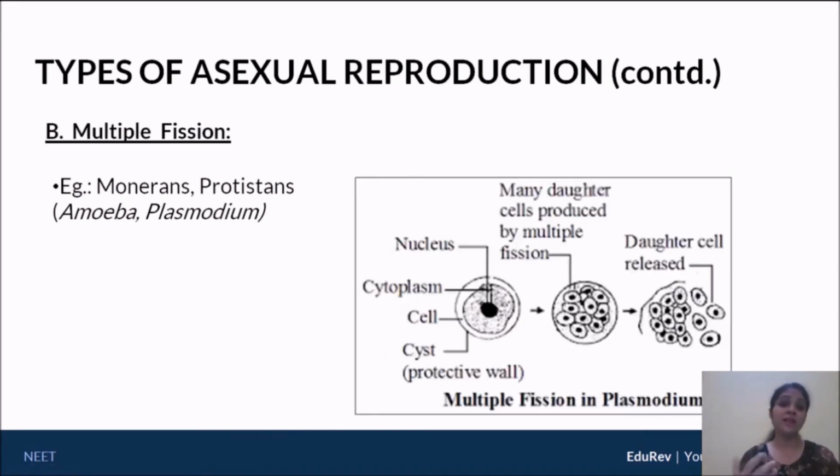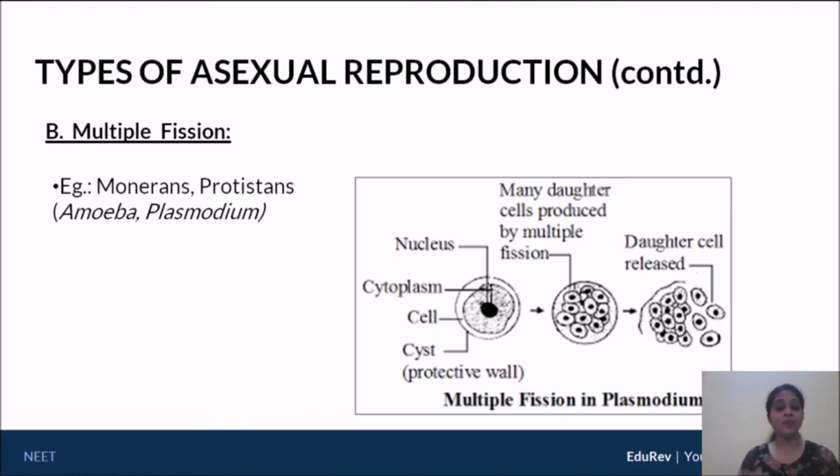However, let's look at multiple fission. Multiple fission can occur in bacteria, it can occur in protists, but mainly in protists we're going to study about amoeba and we're going to study about plasmodium. These are 2 very important examples as we carry forward, so you need to remember this really well. In multiple fission, the first thing that you can see is encystment of the parent. So this is the parent cell, encystment. Why encystment? Simply because unfavorable conditions are setting in, so the parent has to be protected. Then within the cyst, the parent will start dividing to give a whole lot of daughter cells, so multiple fission is occurring.